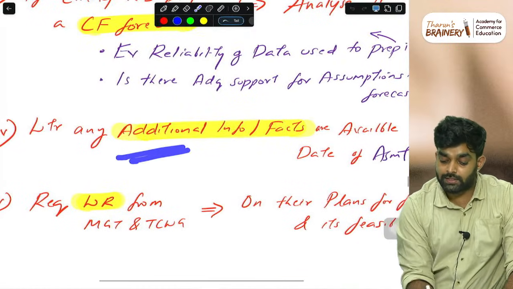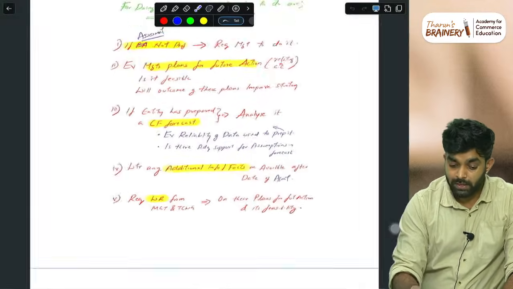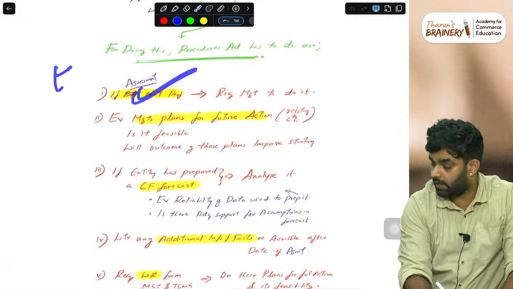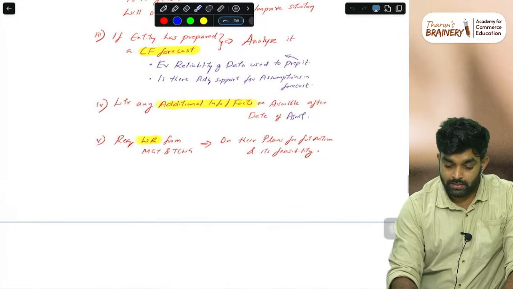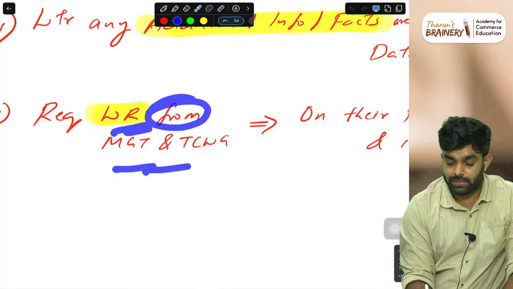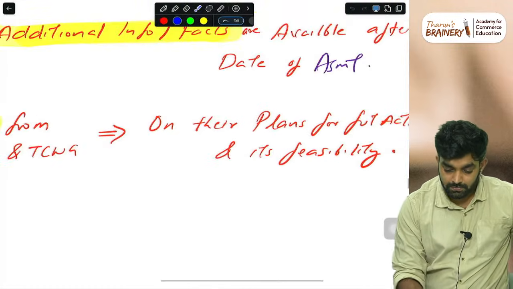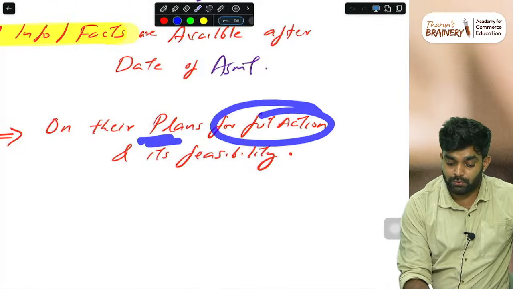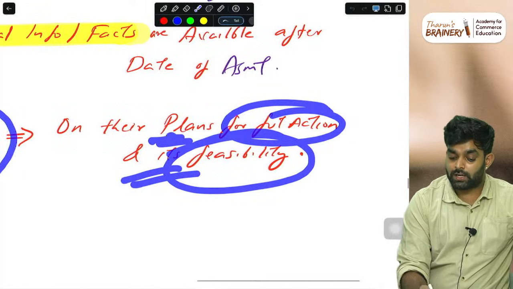Whether any additional information or facts are available after the date of assessment. Management did this preliminary assessment on one day, so afterwards check anything that affected it. Then request a written representation from management and TCWG on their plans for future action and its feasibility. Very easy. That is, what are they planning for the future?